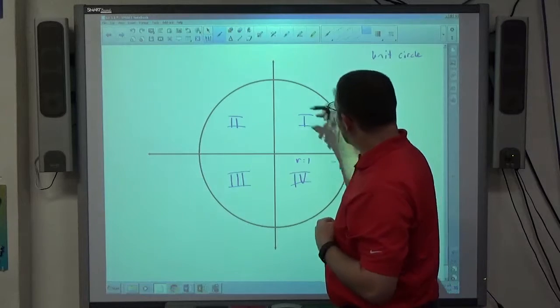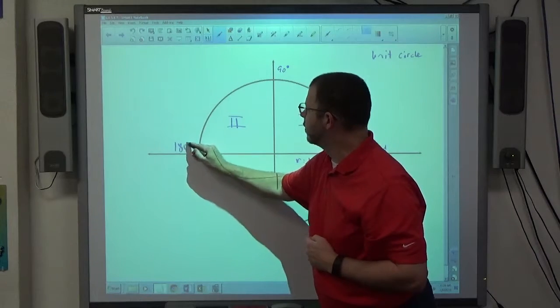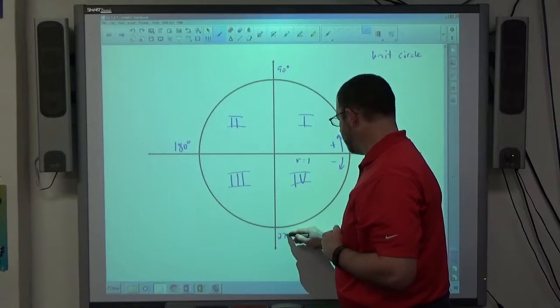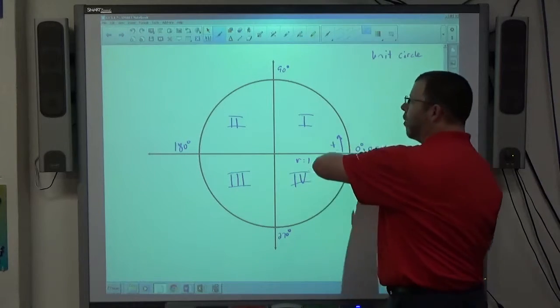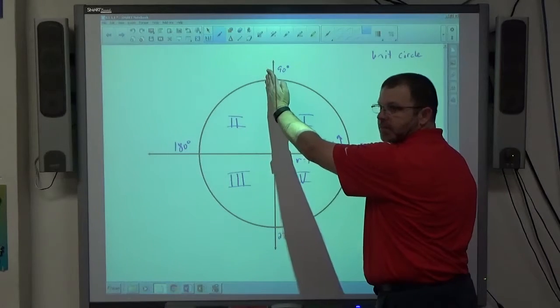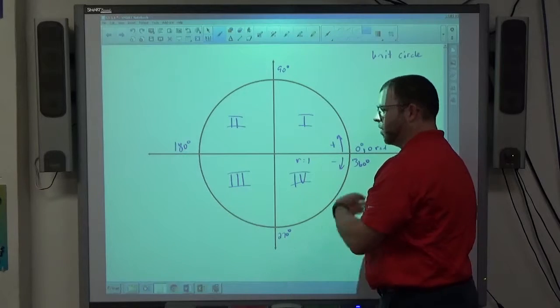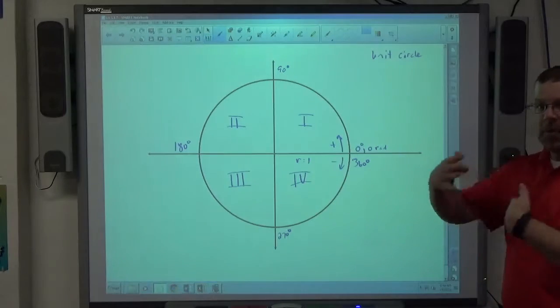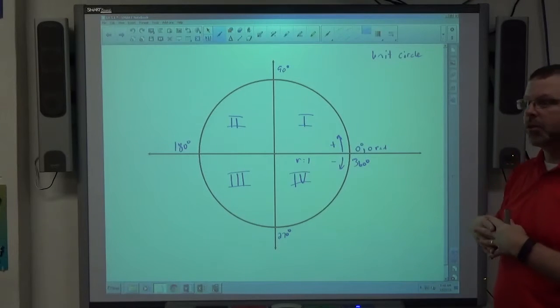So if I go up to here, I'm up to 90 degrees. If I go over to here, I'm at 180 degrees. If I go down here, I'm at 270 degrees. And if I go up here, I'm at 360 degrees. If I go up to there, then I'm at 450, right? And then 540, and then 630, and then 720, and so on. So you can keep on going. If you keep going around the circle again and again, you keep getting bigger and bigger angles, okay?